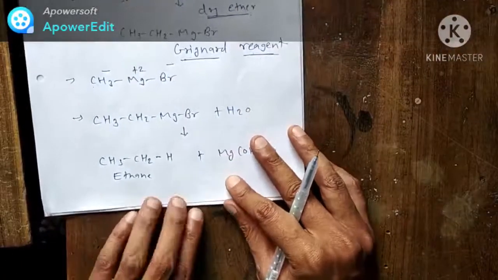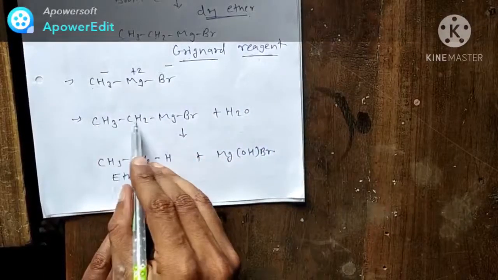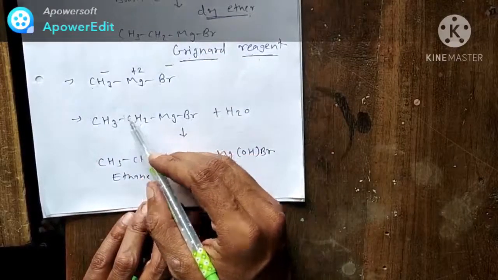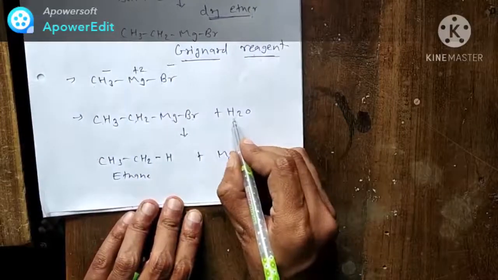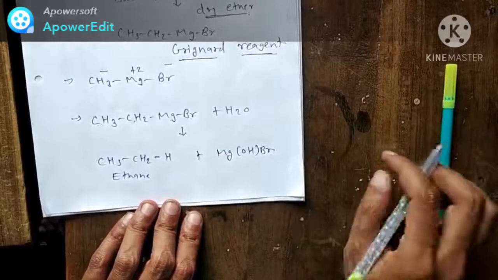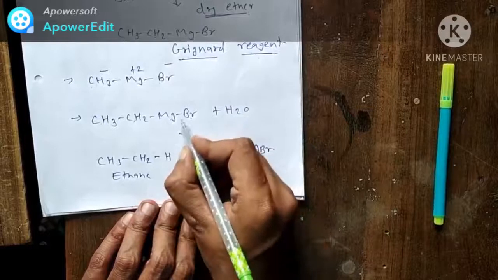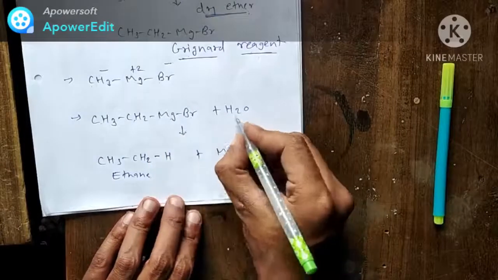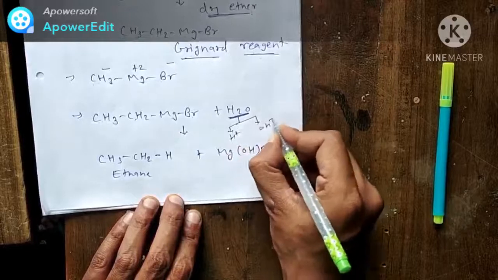Now, what is the use of that Grignard reagent? Suppose we have this Grignard reagent, CH3CH2MgBr, that we derived in the upper reaction. When it reacts with water in a particular condition, it can give ethane. You can see here the whole MgBr part is removed, and water will break into ions, H plus and OH minus.